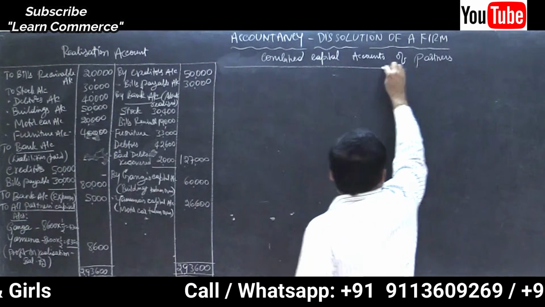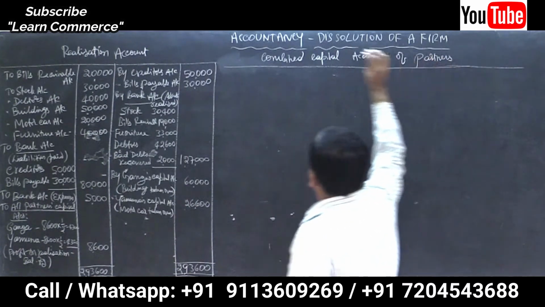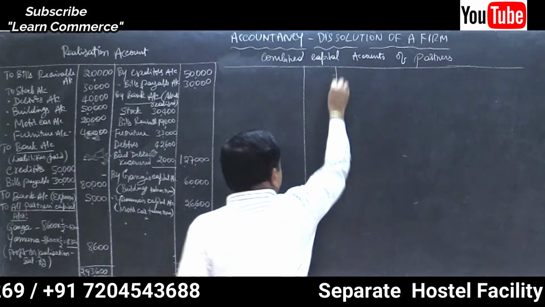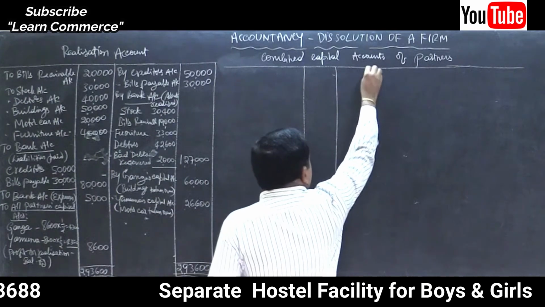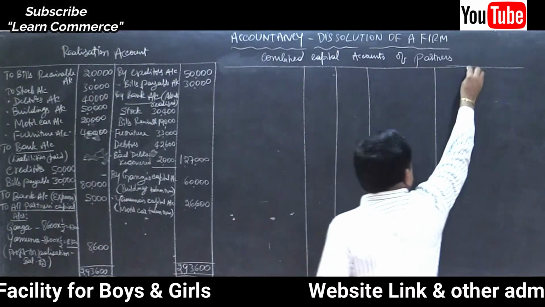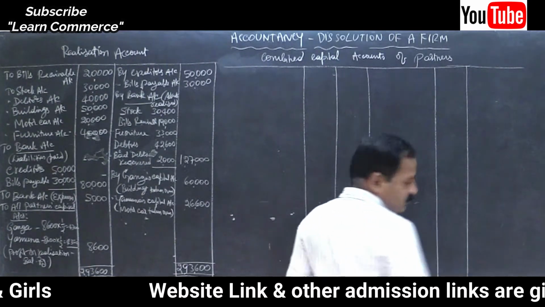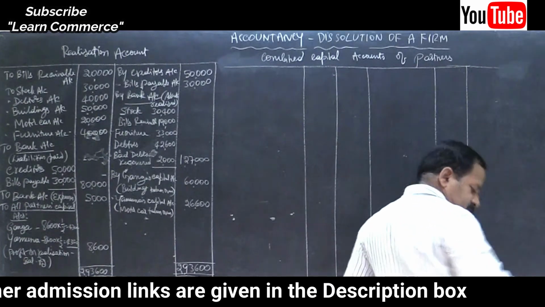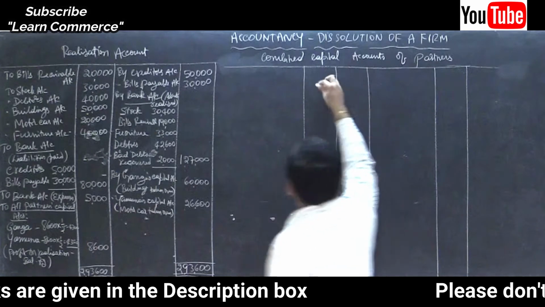Only two partners, so provide two amount columns on either side, Ganga and Yamuna.